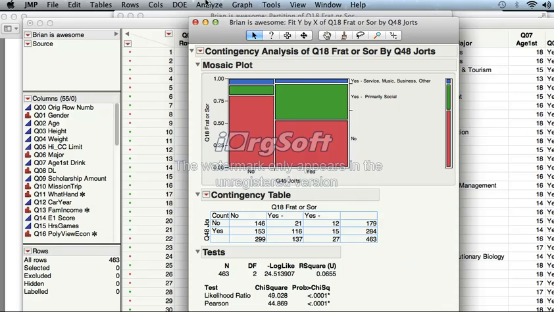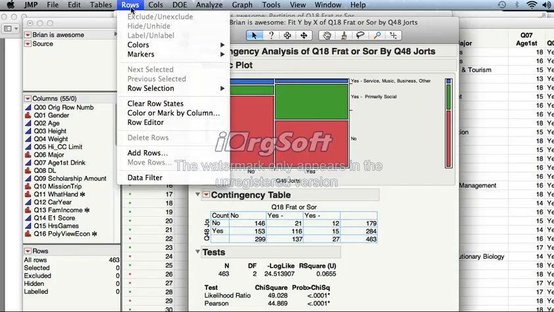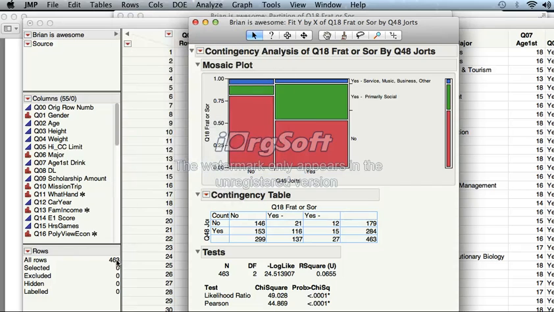One last thing before you finish right now. If you did color any of these things, go to Clear Row States. Make sure you always have the 463 and nothing excluded or hidden. Make sure you're using the 463. Good luck.